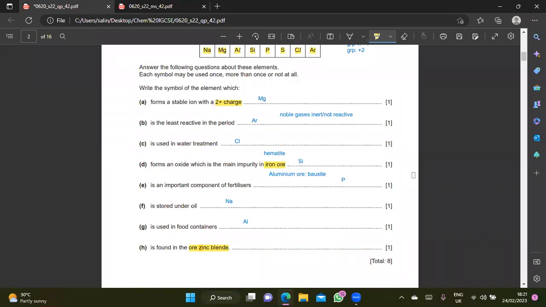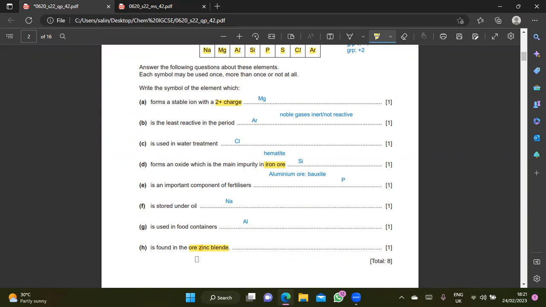Anybody knows what is zinc blend? Nice name, yeah? To give you the chance to. Zinc. Okay, somebody else. Zinc ore. Yeah, I know it's zinc ore, but what is it actually? So what is the element found in the zinc ore?